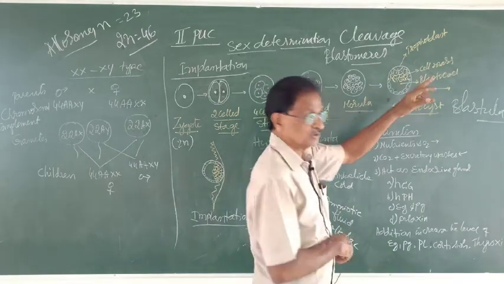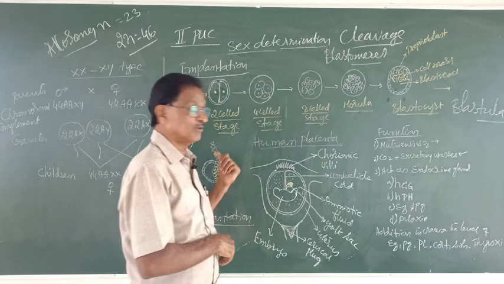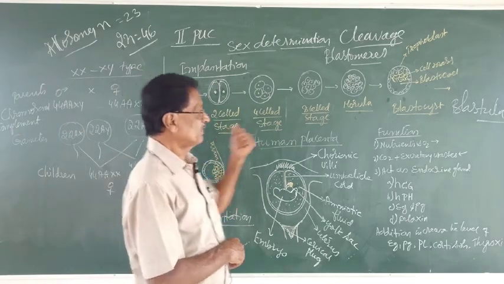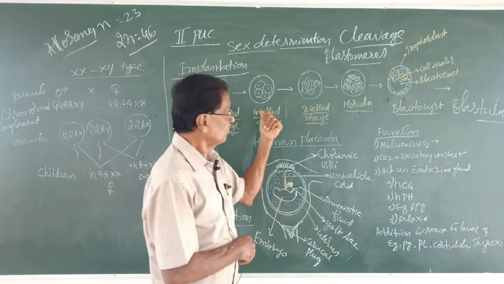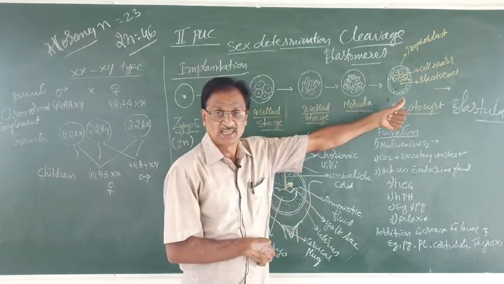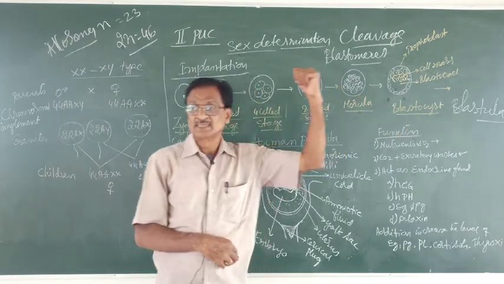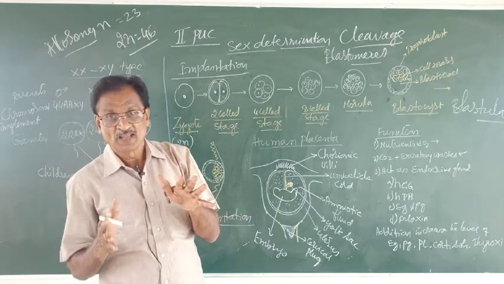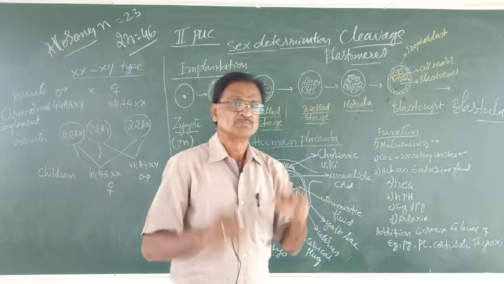Now this blastocyst reaches the uterus. So it takes nearly about 7 days, right from zygote to the blastocyst. It takes the 7 days to reach what? The uterus from ampullary region of the fallopian tube.